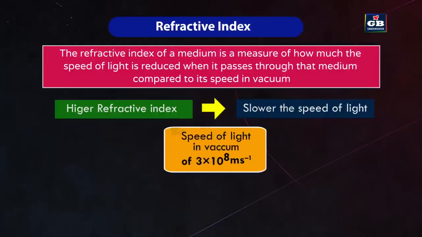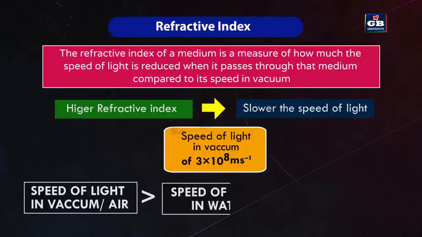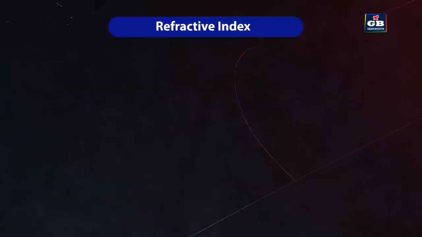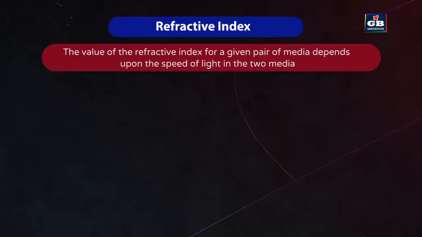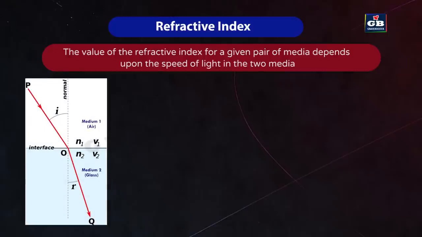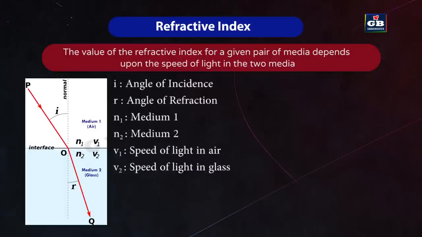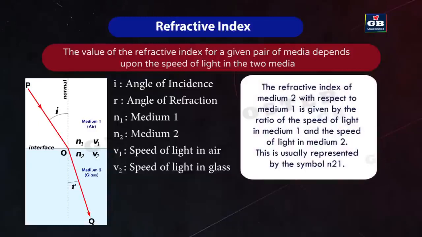Light travels fastest in vacuum, with a speed of 3 × 10^8 m s^-1. In air, the speed of light is only marginally less compared to that in vacuum. It reduces considerably in glass or in water. The value of refractive index for a given pair of media depends upon the speed of light in the two media. Consider a ray of light traveling from medium 1 into medium 2. Let v1 be the speed of light in medium 1 and v2 be the speed of light in medium 2. The refractive index of medium 2 with respect to medium 1 is given by the ratio of the speed of light in medium 1 and the speed of light in medium 2.